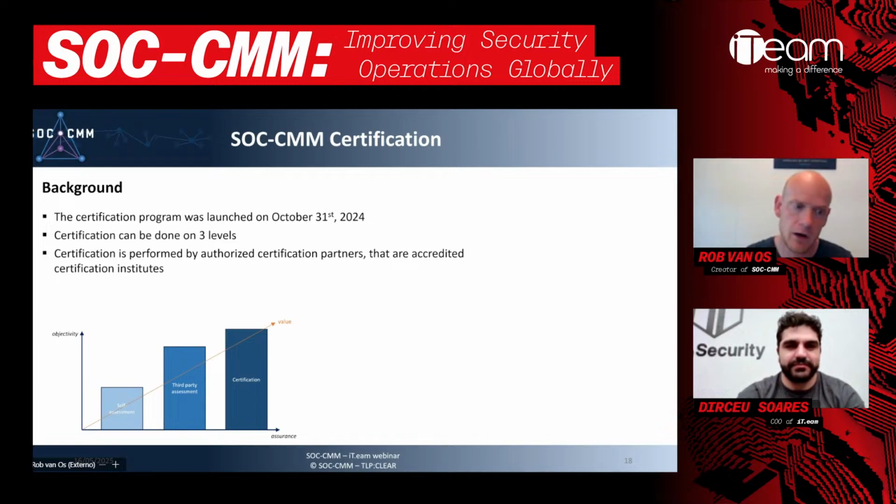So that's why a third-party assessment, for example, provides you with a higher level of objectivity and a higher level of assurance as well. The highest level of assurance actually comes from certification, which has a different purpose. When we talk about assessment, this is about understanding our current maturity level and improving it. When we talk about certification, it's not so much about improving our maturity levels. It is being compliant to what SOC CMM dictates as a baseline. And there are 3 levels of those baselines. We'll talk about that in the next slide.